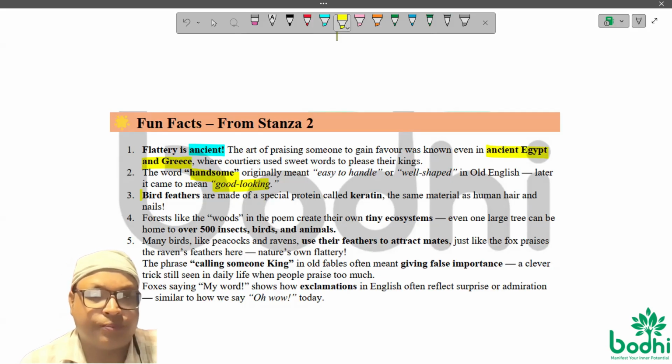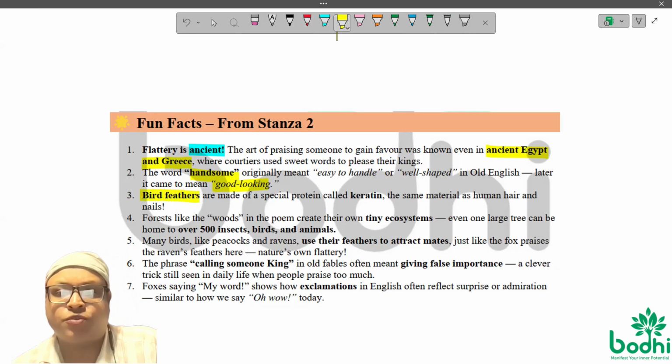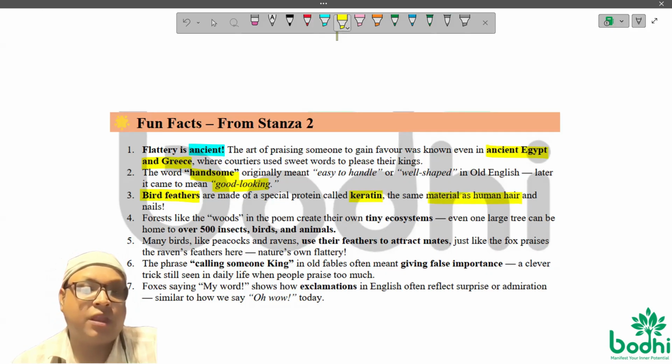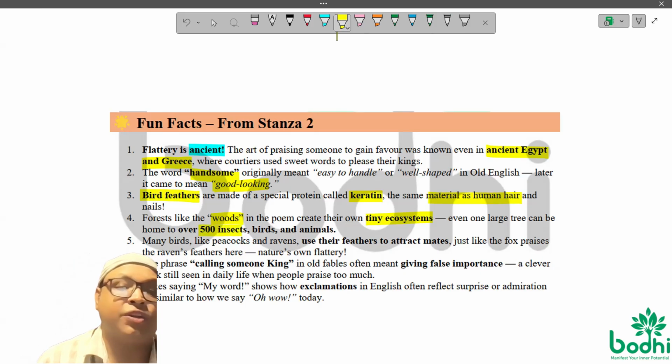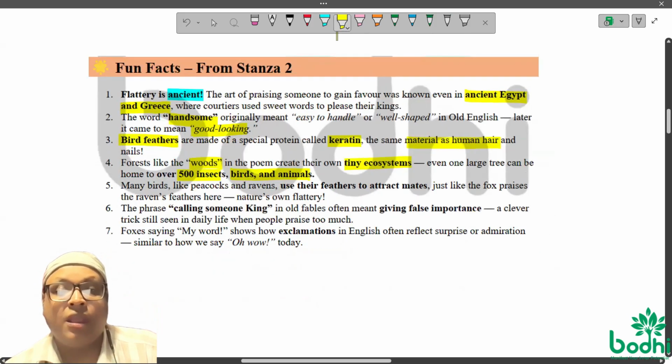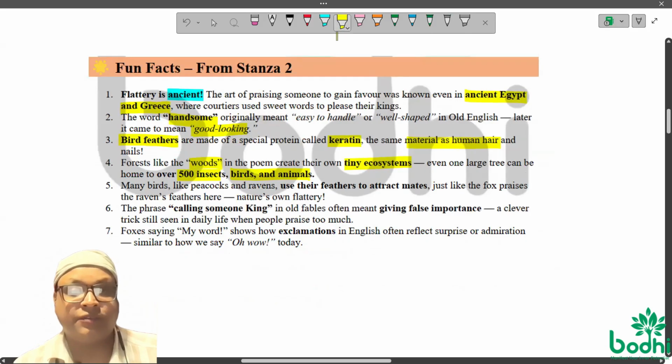And more we learn here. You see, birds' feathers are made from a special protein called keratin, and it is the same material used for creating human hair and nails. A forest like the woods in the poem creates its own tiny ecosystem. Anyway, one large tree can be the home for 500 insects, birds, and animals also. Okay. Anyway, there is other information.